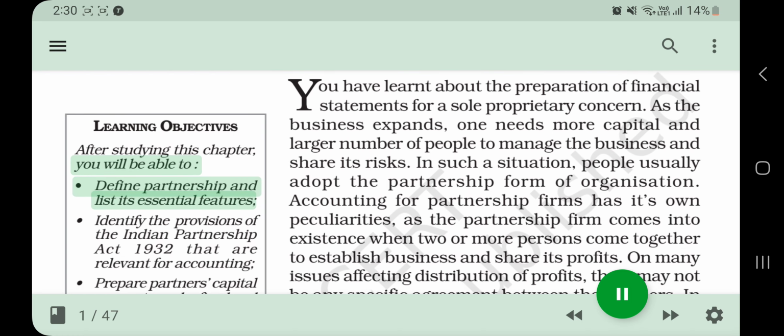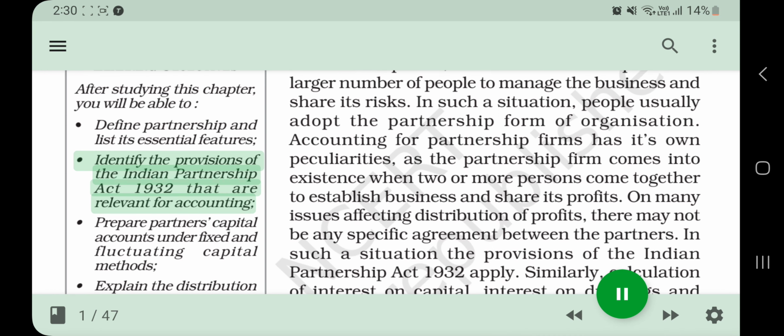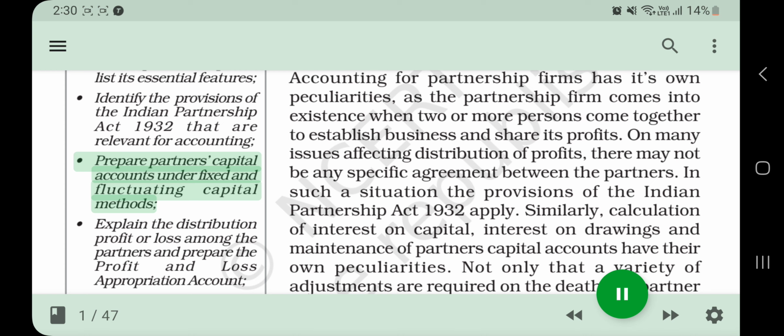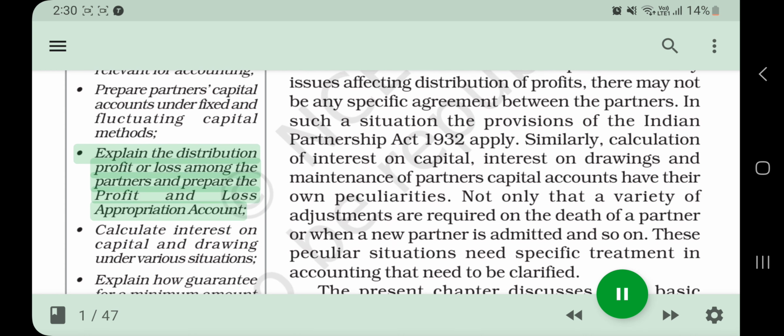Learning objectives. After studying this chapter, you will be able to define partnership and list its essential features. Identify the provisions of the Indian Partnership Act 1932 that are relevant for accounting. Prepare partners' capital accounts under fixed and fluctuating capital methods. Explain the distribution of profit or loss among the partners and prepare the profit and loss appropriation account.